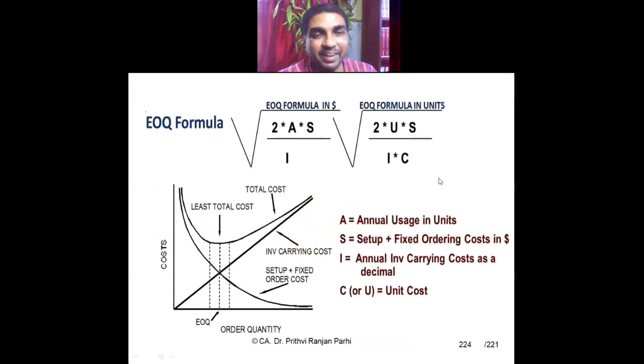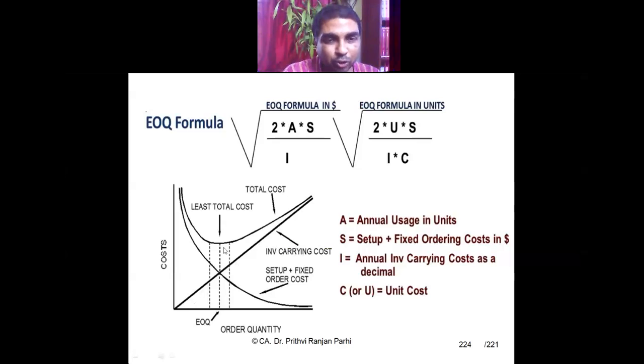The same formula I had explained to you earlier also. If the order quantity is more, then what will happen? My carrying cost will be more because I have to store it. When I'm storing, I have to incur more carrying cost. So on the horizontal axis, I'm taking the ordering quantity. If order quantity is more, my carrying cost will be more. But if order size is more, my ordering cost will be less. Ordering cost will keep on coming down, but my carrying cost will be more.